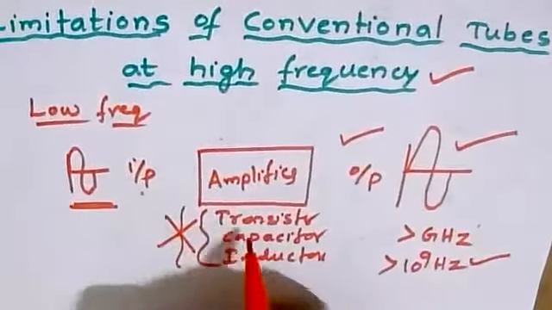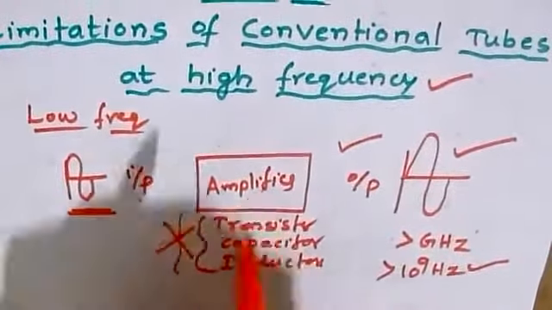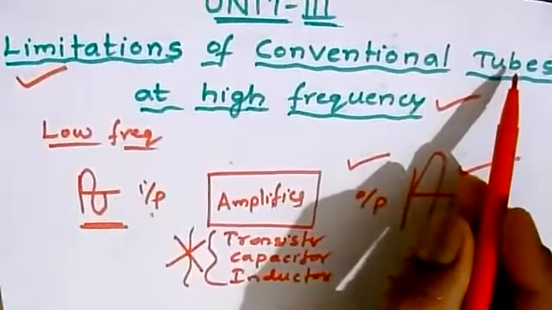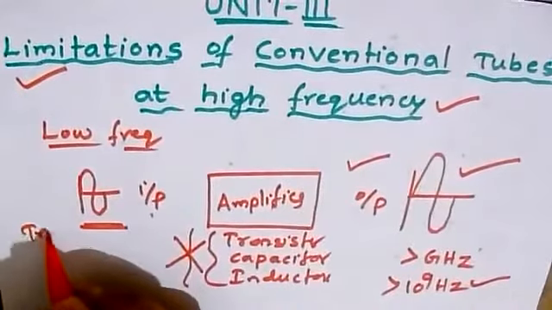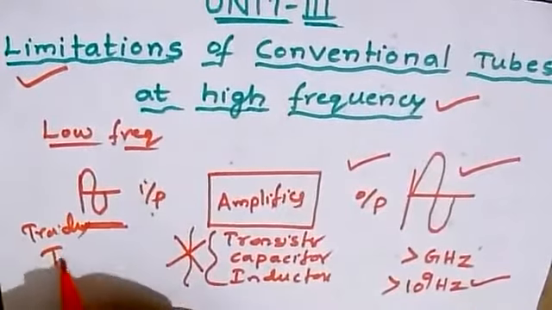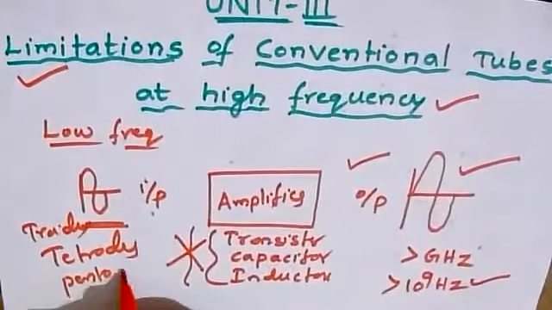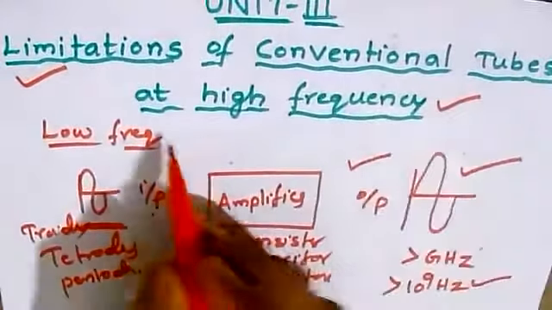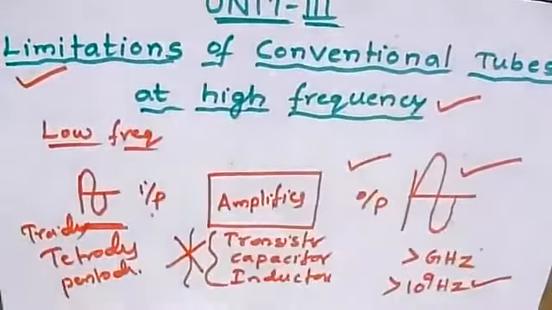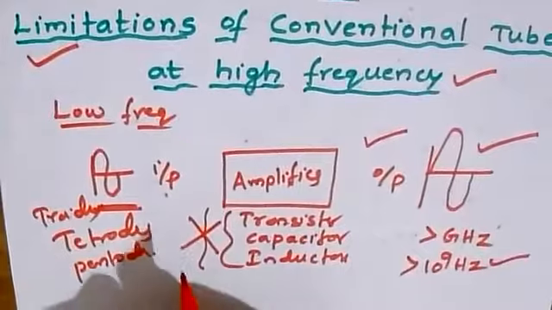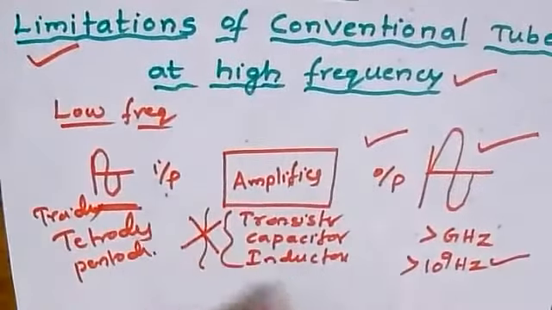Okay, what are the drawbacks it has, what are the limitations? So that's what we are going to discuss now. The limitations of conventional tubes, that is nothing but triodes, tetrodes, and pentodes. So these are some of the conventional tubes which cannot be used at higher frequencies. Okay, so that's the main drawback. Here these cannot be used.